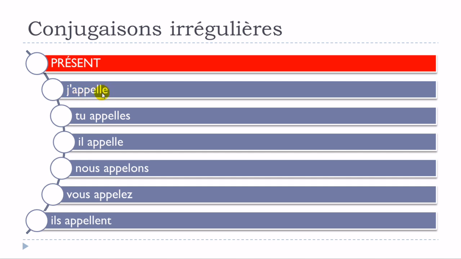J'appelle, tu appelles, il appelle, and now for nous and vous, they follow the rule, but you keep only one L, so you get the sound appelons. This e is mute or silent, appelons, and then vous appelez, and back to this open e with the double L, appelle. So j'appelle, tu appelles, il appelle, nous appelons, vous appelez, ils appellent. Keep in mind that je, tu, il, and ils are concerned, and that you've got to double the L.